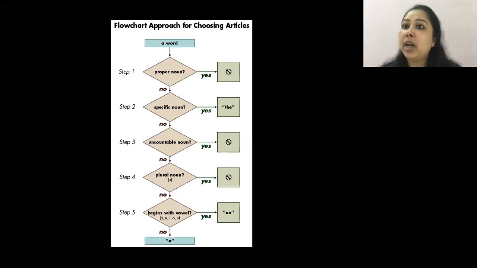If it is not a proper noun, it is a specific noun, yes, I am going to use the article. And if it is not a specific noun, then possibly it is an uncountable noun. If it is an uncountable noun, again, I am not using an article. If it is not an uncountable noun, is it a plural noun? If yes, again, I am not using an article. If no, does it begin with a vowel?